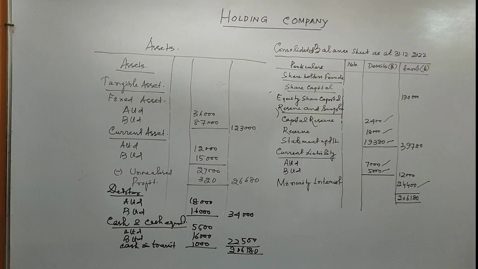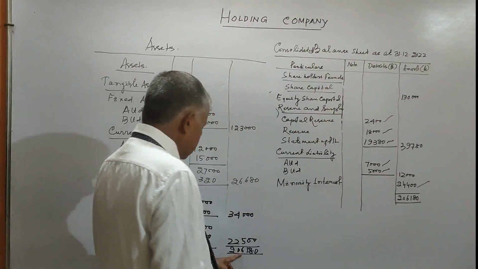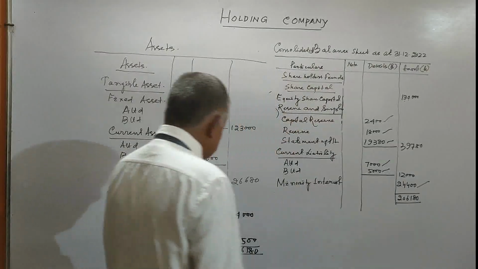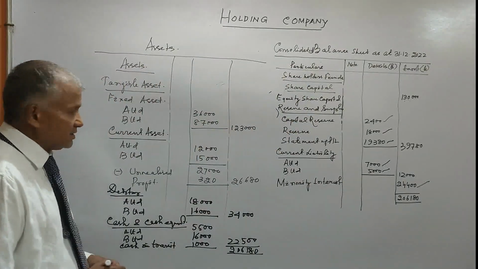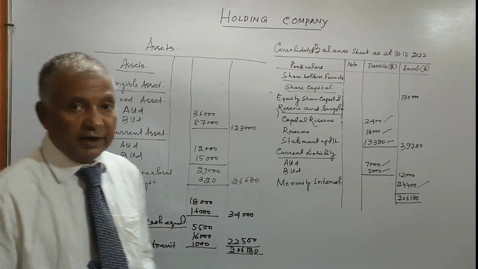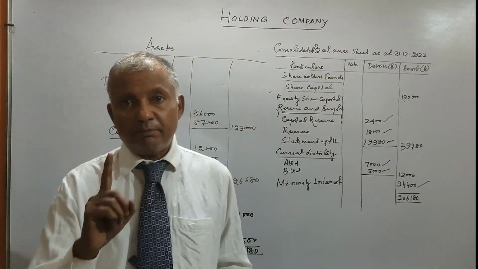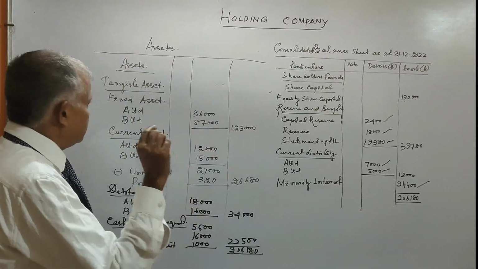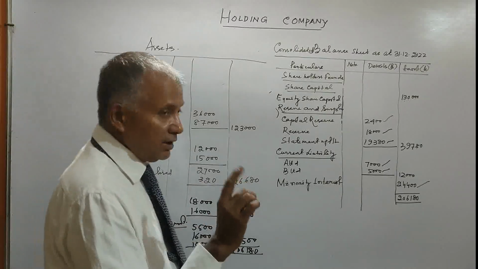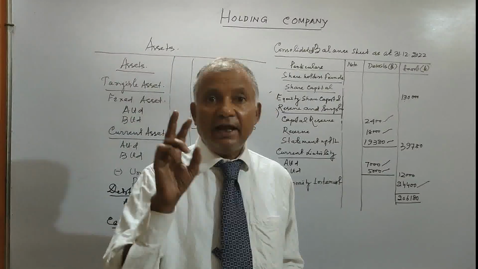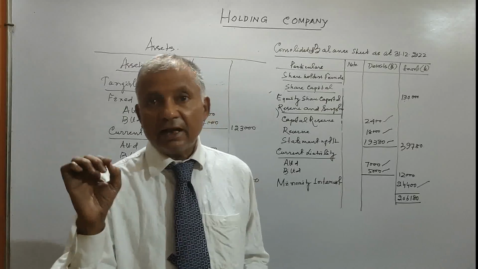The liability also 2,06,180. Asset also 2,06,180. Friends, in this particular problem, you just go through the cash in transit and how to balance the current account of both holding and subsidiary.